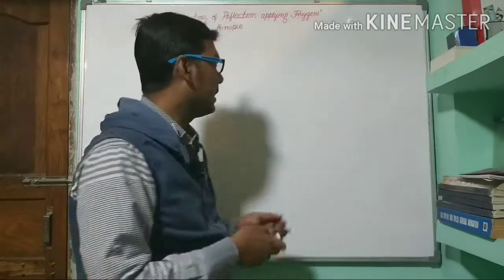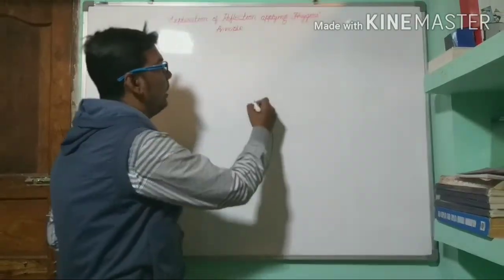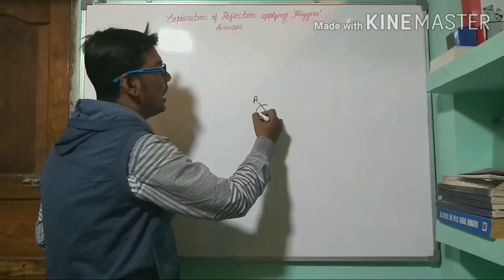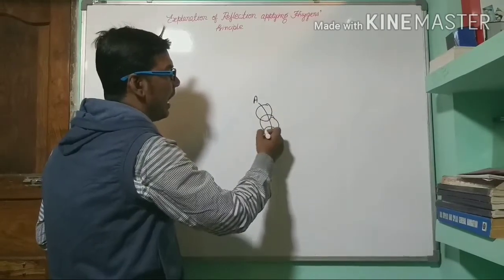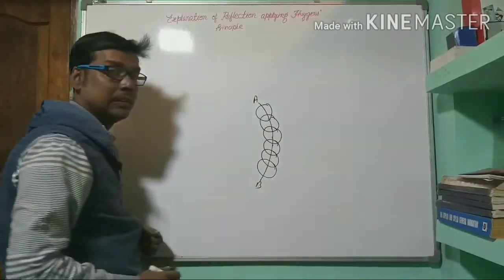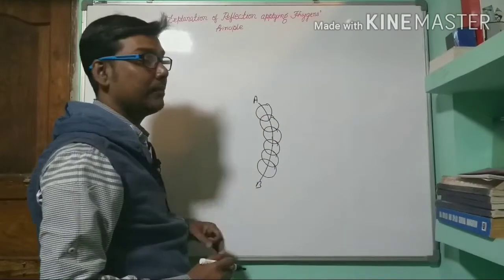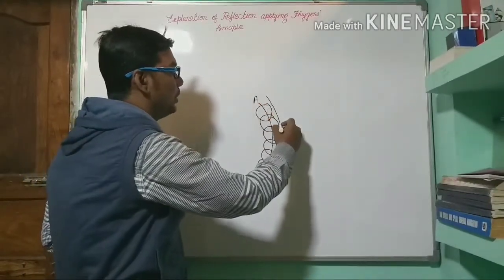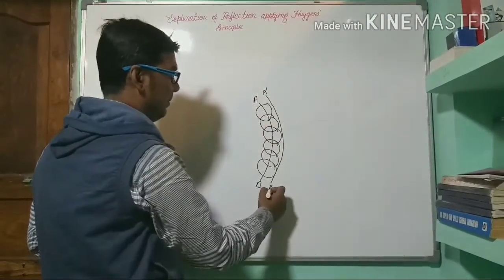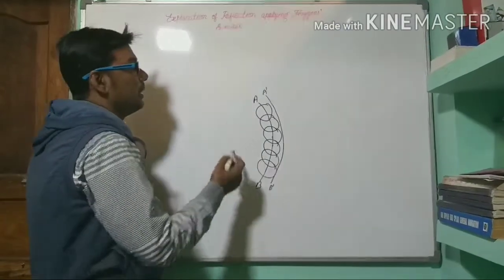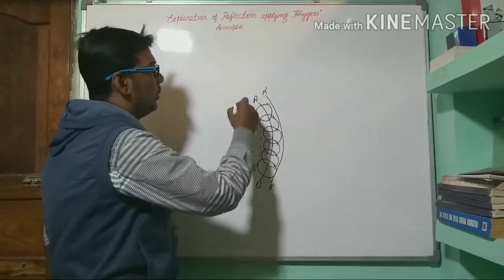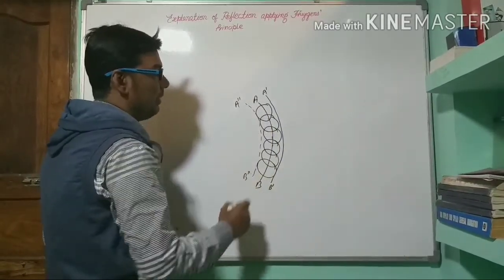We discussed a wavefront AB and we took several points. These points will act as a source of new disturbance and spread out a number of spherical secondary wavelets like this. And the envelope of these secondary wavelets after time t gives the position of the new wavefront, say A dash, B dash. We also discussed there will be a wavefront obtained in the backward direction. We call it A double dash, B double dash.